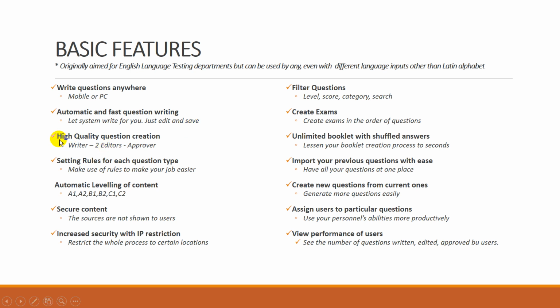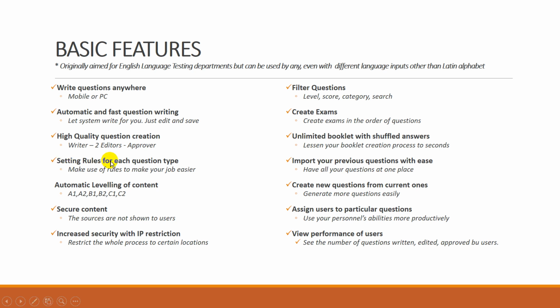The system provides high-quality question creation by three different users. That means a question writer writes the question and two editors review that question, make their comments, make necessary modifications, and give a score to the question. And finally, an approver sees all the previous work and he makes necessary modifications and then he approves or disapproves the question. This way, you will have a high quality question bank.